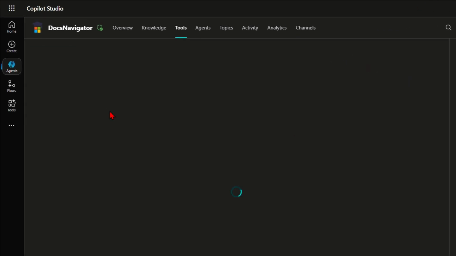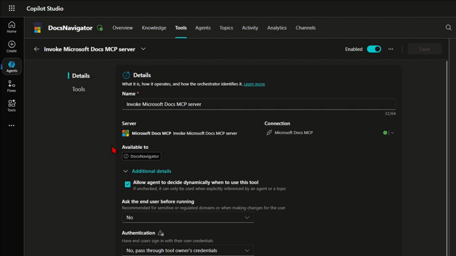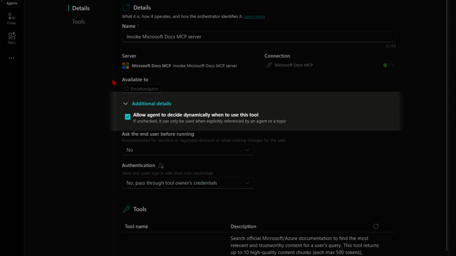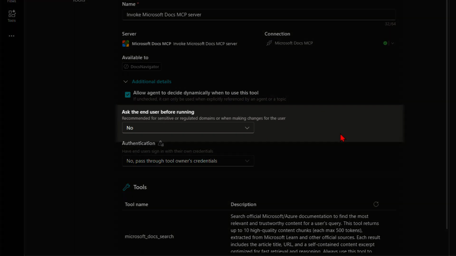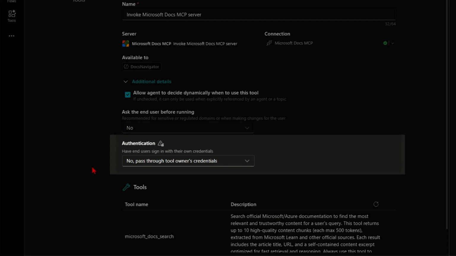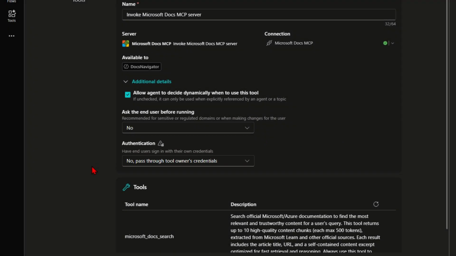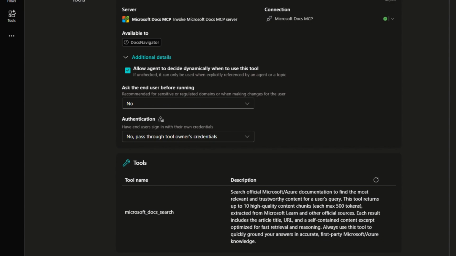Let me just open this one. So there's a couple of settings we want to enable on the MCP connector. First, I want to allow the agent to decide dynamically when to use this tool. Next, ask the user before running. I'm going to leave this as no. Authentication, I'm saying no, pass through the tool owner's credentials. That's all the configuration we need on the MCP connector.